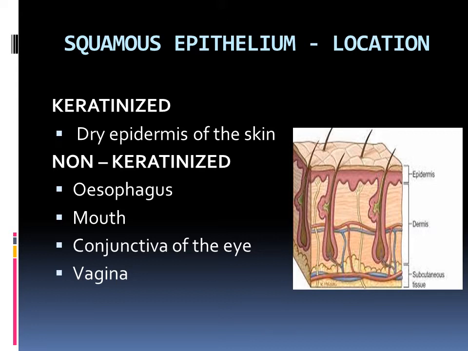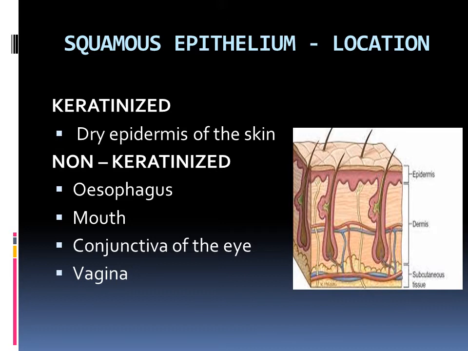Okay. So this keratinized type is present in the dry epidermis of the skin. Already we said where this epidermis layer will be there. There are three layers in the skin, and the outermost region is epidermis, then dermis, then the basement membrane.